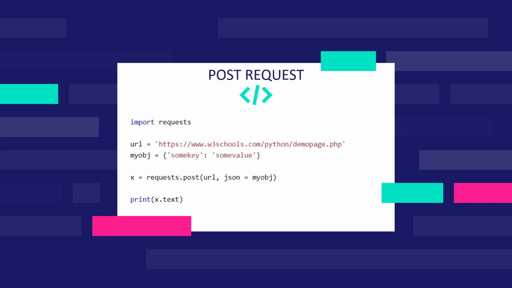Post request. Just like what we did for the GET function, we will first import request library. Then we define the URL and data that we want to give. After that, we use post function using request keyword, and inside the post function, we give our URL and data.